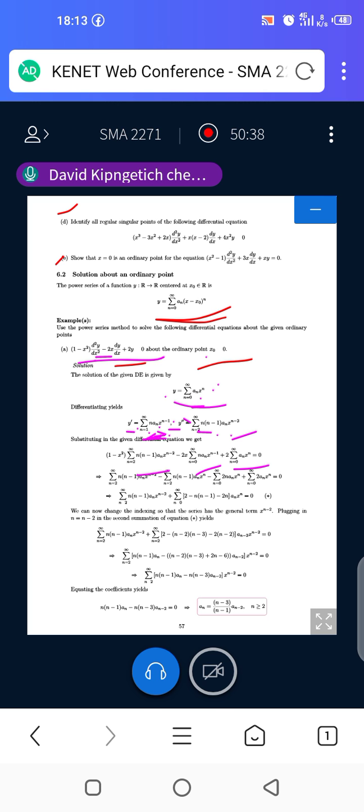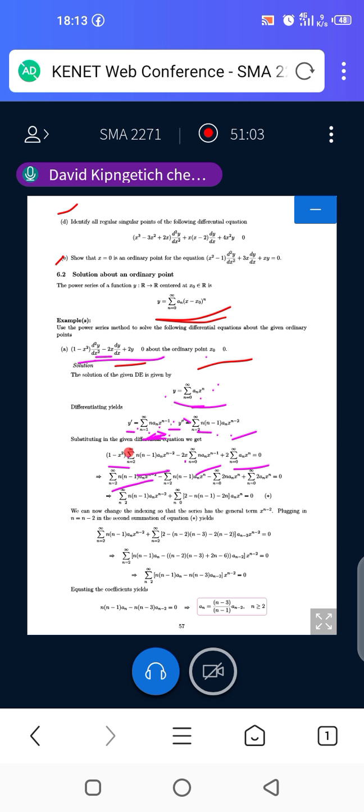You open the brackets. You open this bracket. That is, you have 1 minus x squared times this summation. So you need to open it. So 1 times that summation is whatever you're seeing here. This first part is 1 times the summation, minus x squared times this.